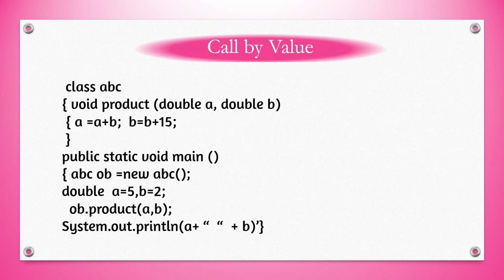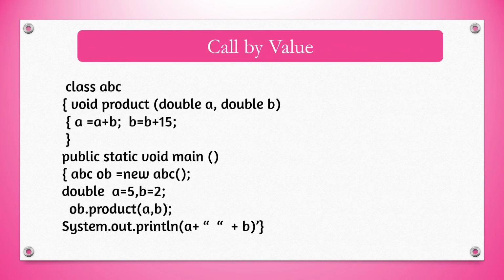We can have one example program for call by value and call by reference. In this example, the function name is product. It is accepting two values a and b, and the values are actually coming from the main program. Here double a is 5 and b is 2, and we are calling the function product(a, b), and we are sending the values to function product.